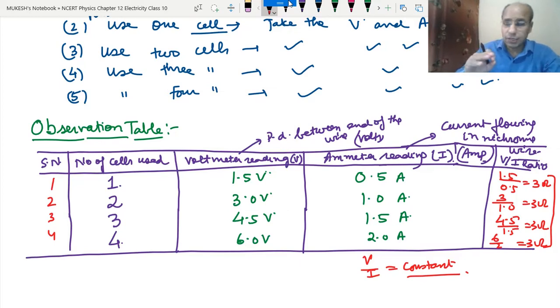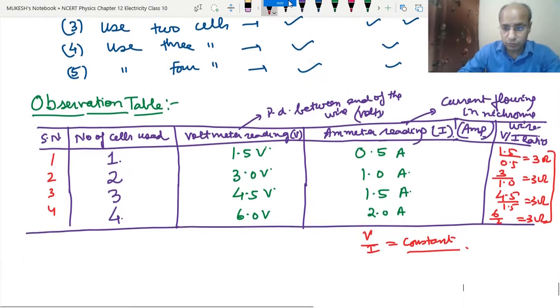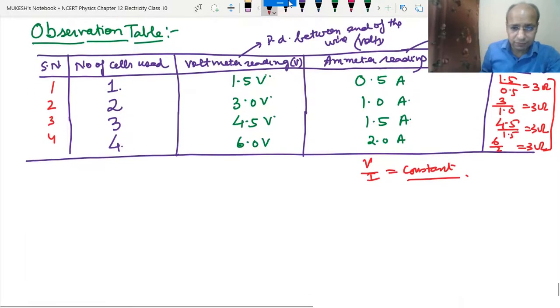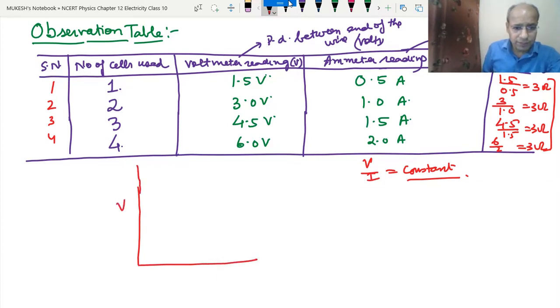And after making the observation table, we will draw a graph of the values, the VI graph. How to draw this graph, as we have discussed in the last video also. Okay, this is V, this is I. Let's say this is in ampere and this is in volts.